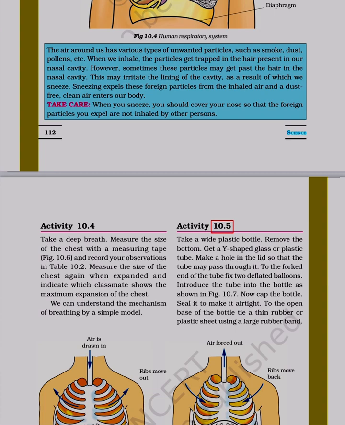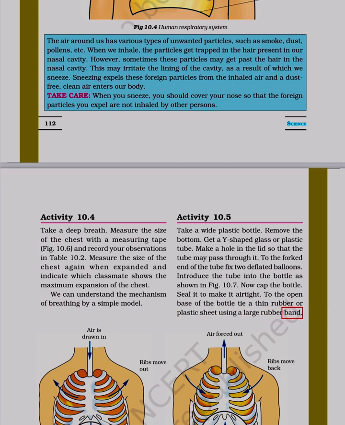Activity 10.5. Take a wide plastic bottle, remove the bottom, get a Y-shaped glass or plastic tube, make a hole in the lid so that the tube may pass through it. To the forked end of the tube fix two deflated balloons. Introduce the tube into the bottle as shown in Figure 10.7. Now cap the bottle, seal it to make it airtight. To the open base of the bottle tie a thin rubber or plastic sheet using a large rubber band.